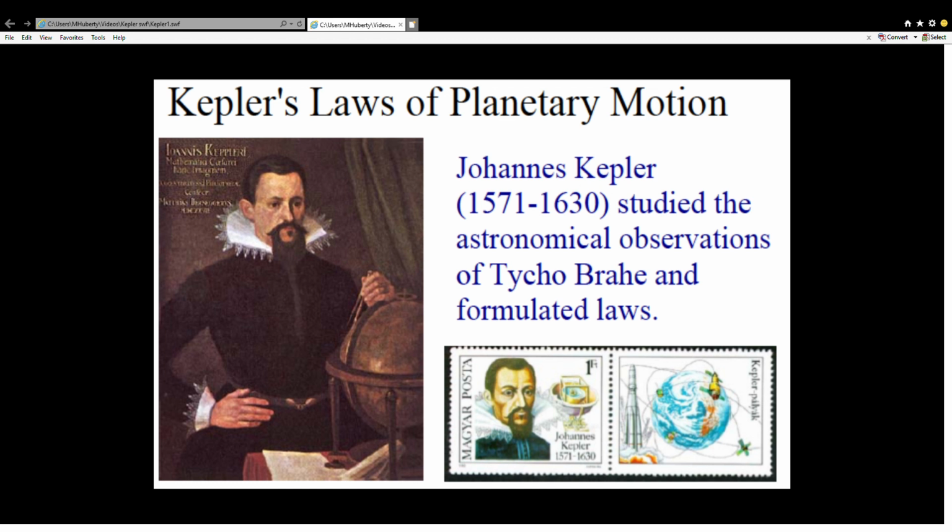And so, as an assistant to Tycho, Kepler had access to this information, and later went and looked at the locations of where the planets were, and came up with some observations which, again, you think about, boy, no computers, no calculators. To notice some of the things that he noticed are incredible. So let me show you what he came up with for these laws.